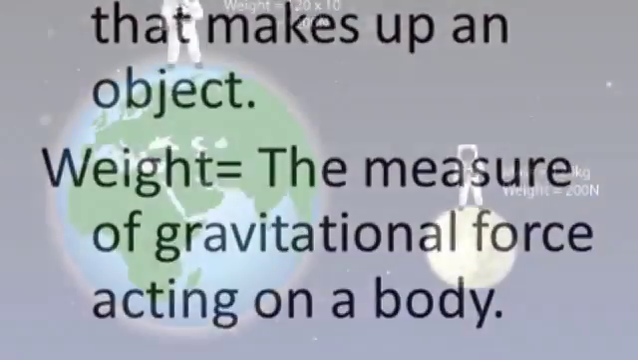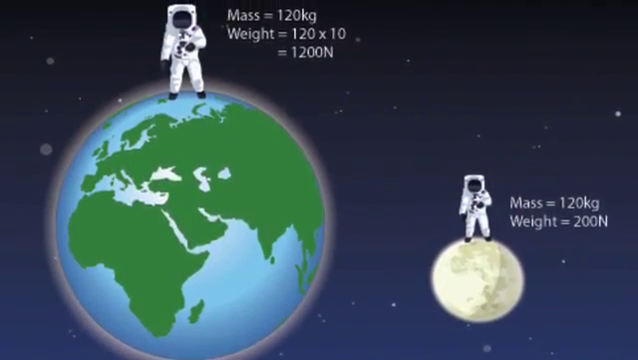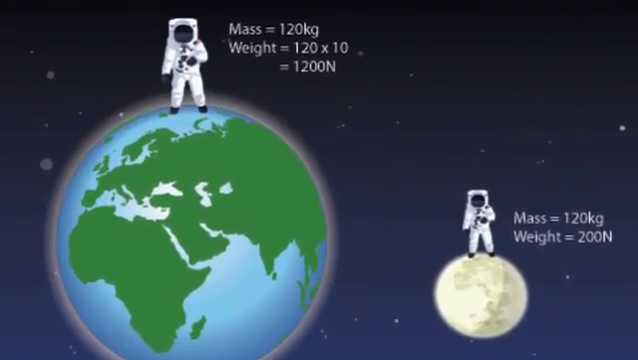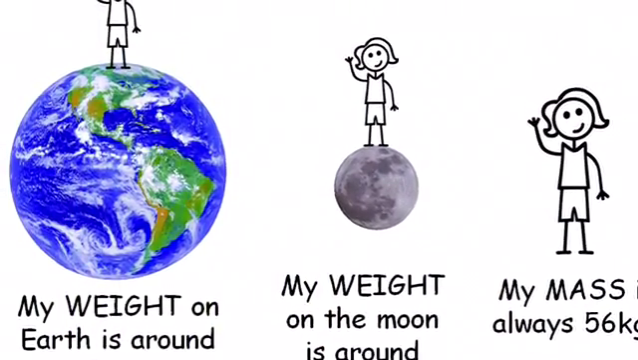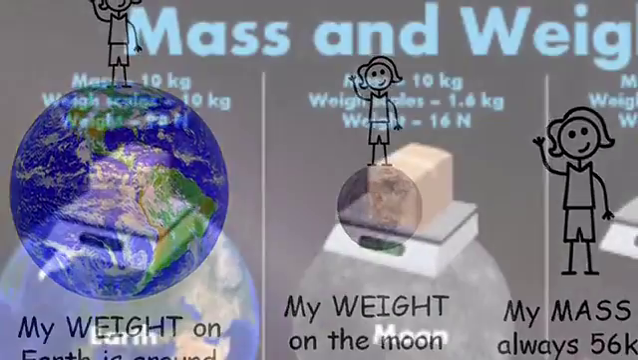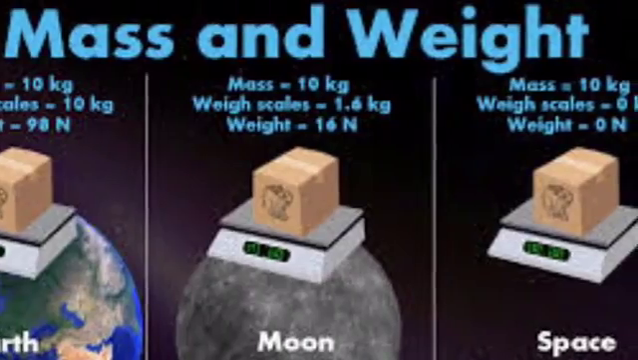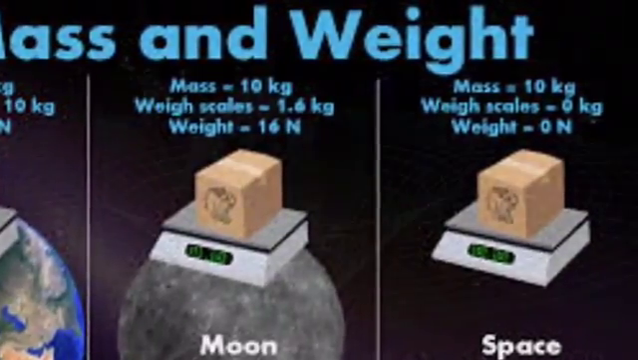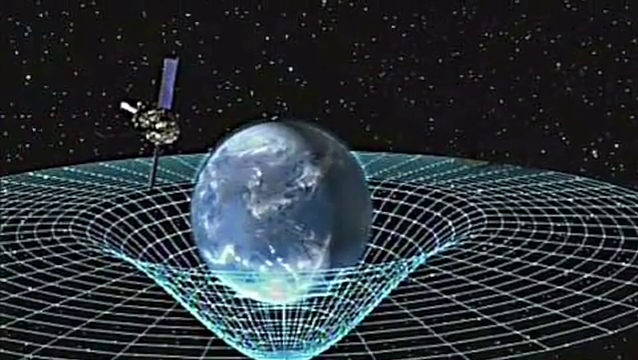For example, if your mass is 120 kilograms and you weigh 1,200 newtons on Earth, you weigh only 200 newtons on the moon. The moon is 1/4 the size of Earth, so the moon's gravity is less than the Earth's gravity. The moon's gravity is 5/6 less than the Earth's gravity. Even though your weight is different on the moon and Earth, your mass will stay the same. No matter where you are, your mass will always stay the same.